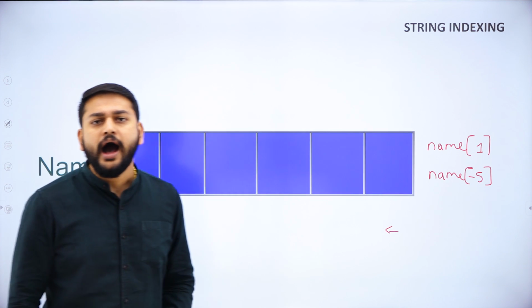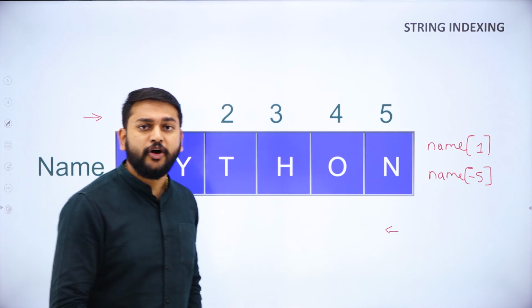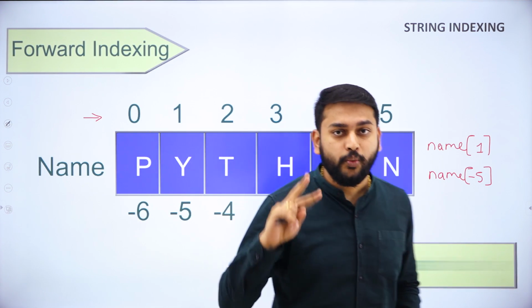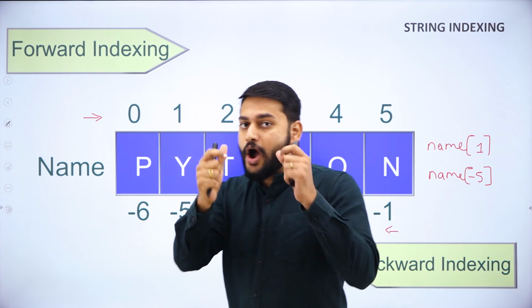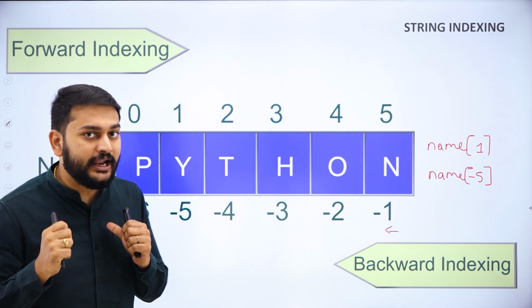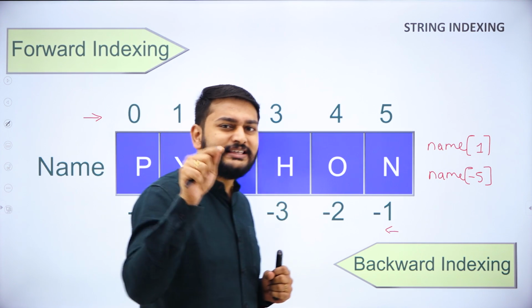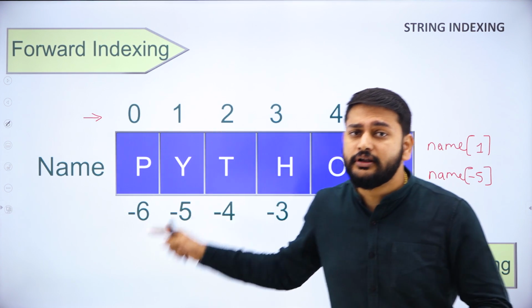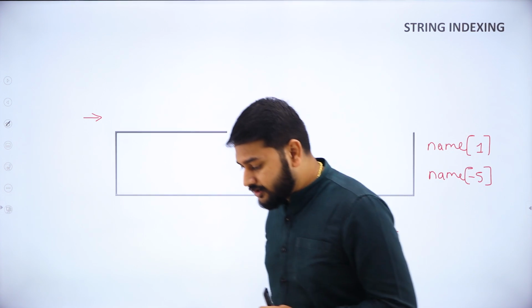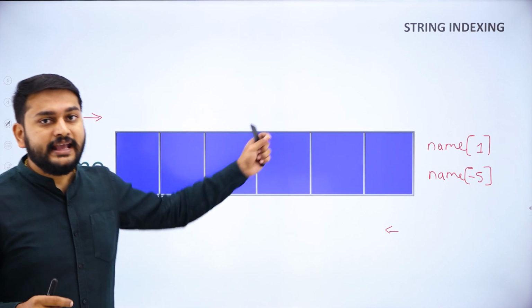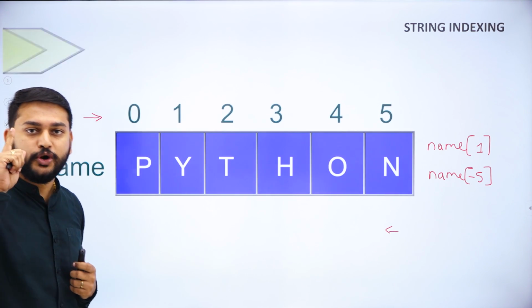This is how I will be using the concept of forward indexing and backward indexing. You all know how to use forward and backward indexing, and what is the use of this indexing, sir? Easily I can go to that particular character. That is the help that indexing is doing for me. So that is what you need to remember.